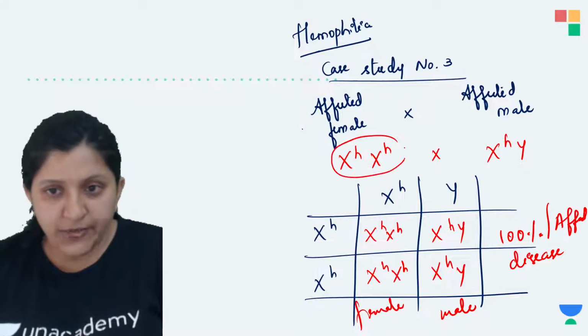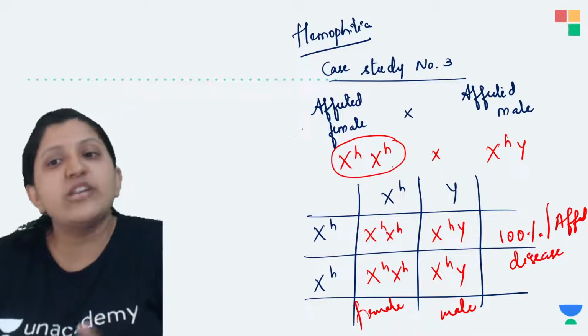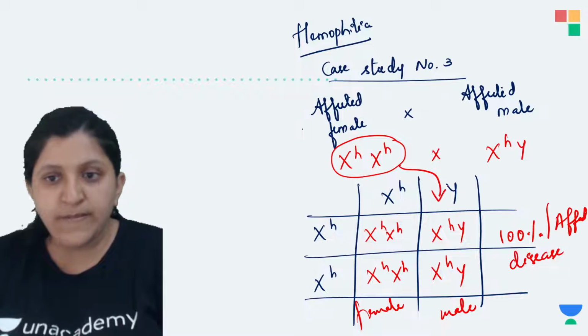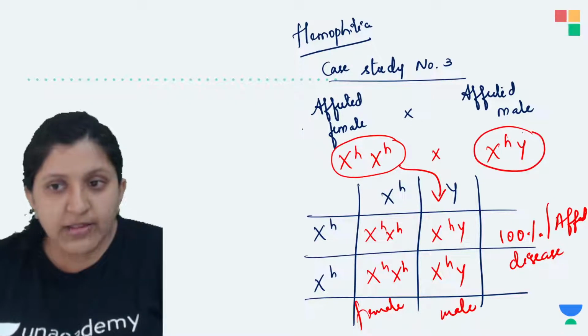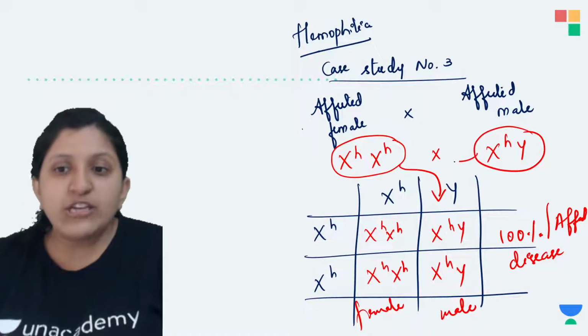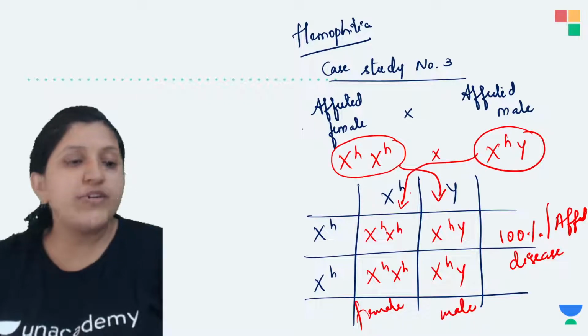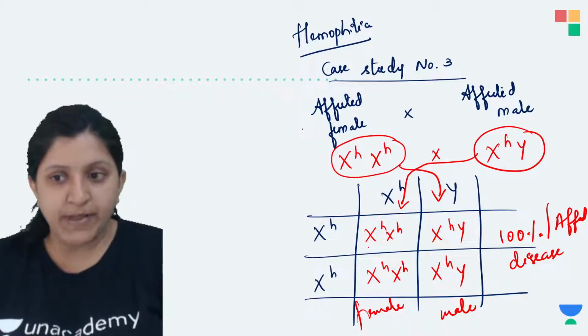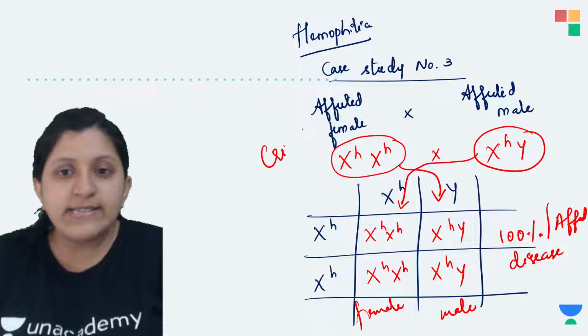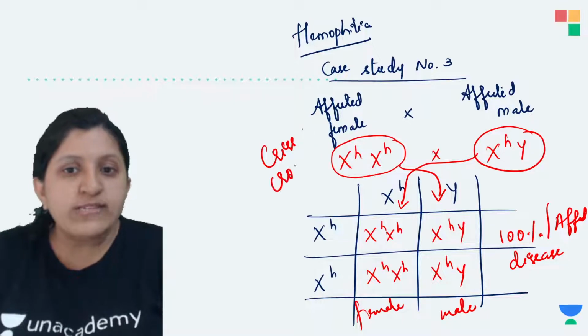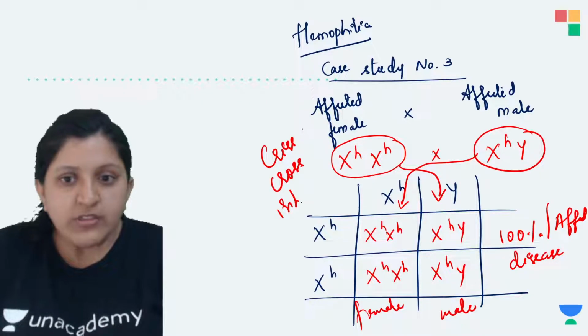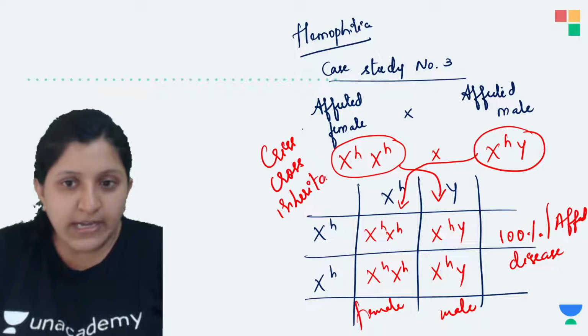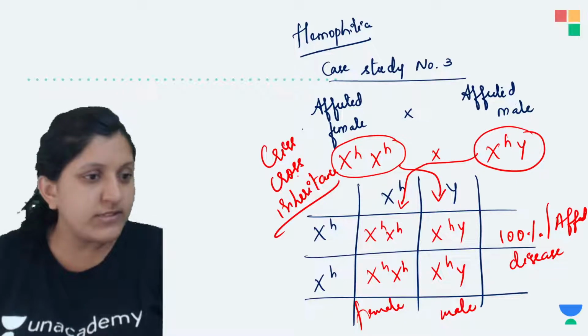If a mother is affected, it is sure that she will transfer her disease to the son. If a father is affected, it is sure that he is going to transfer his disease to the daughter. So that is why we call this a crisscross inheritance. Is this clear? Any doubt in this?